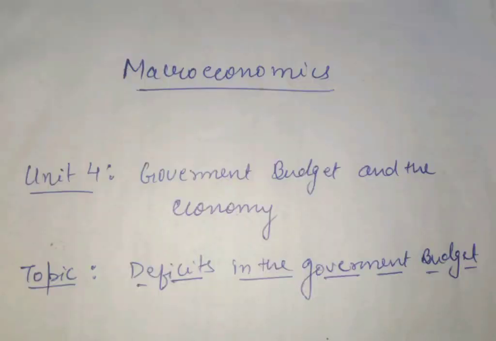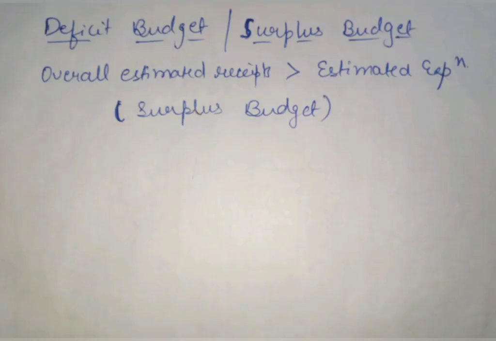In this video, we'll be studying the different types of balances in the government budget, and we'll be focusing on the deficits in the government budget. Deficit budget or surplus budget. Whenever the overall estimated receipts of a government budget are greater than the estimated expenditure, such a budget is known as a surplus budget.